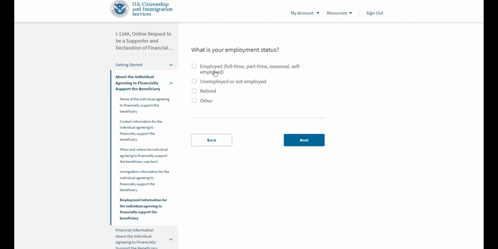And again, if you are the supporter that is employed, whether full-time, part-time, or self-employed, is a favorable factor. If you are selecting unemployed or retired, these factors may be treated as unfavorable in your situation unless you are able to provide sufficient evidence of perhaps assets or significant savings. However, the best option to be a supporter in this case is obviously to be employed.